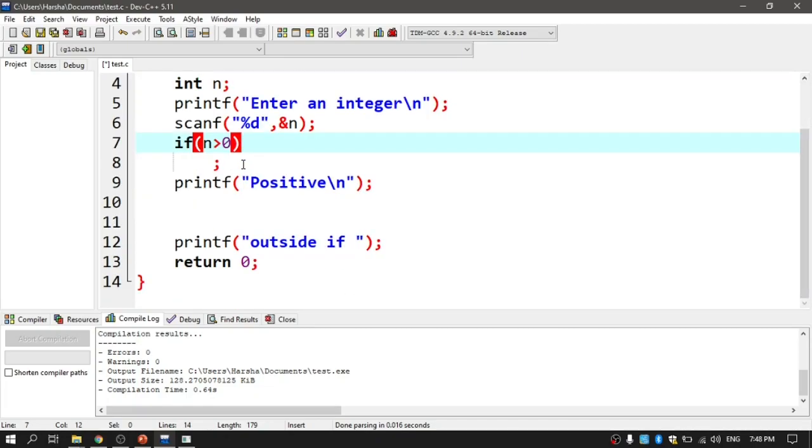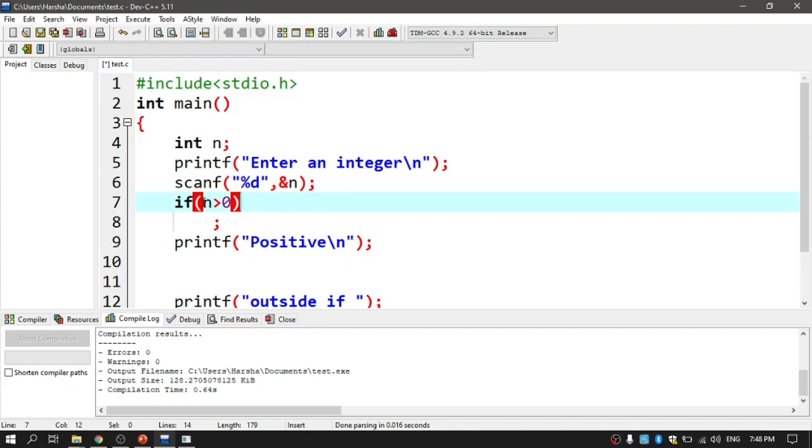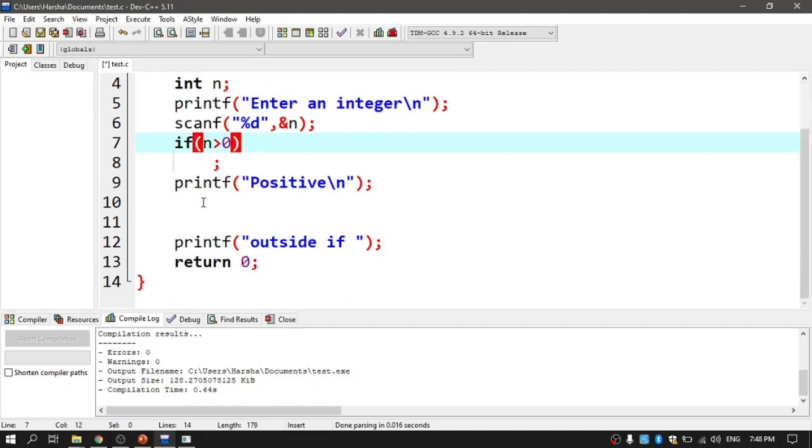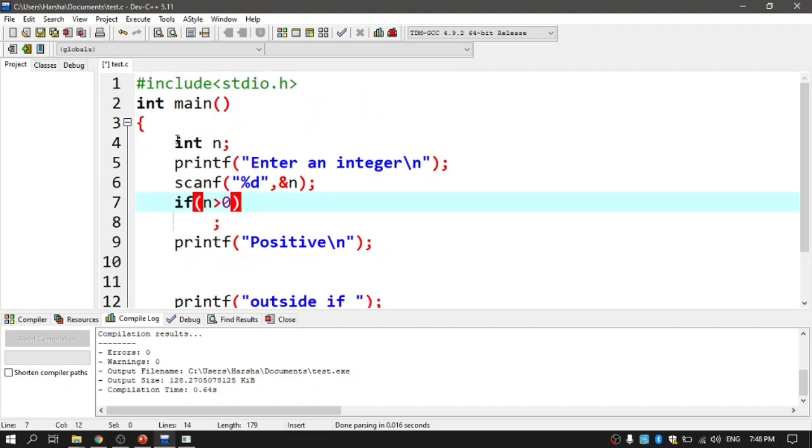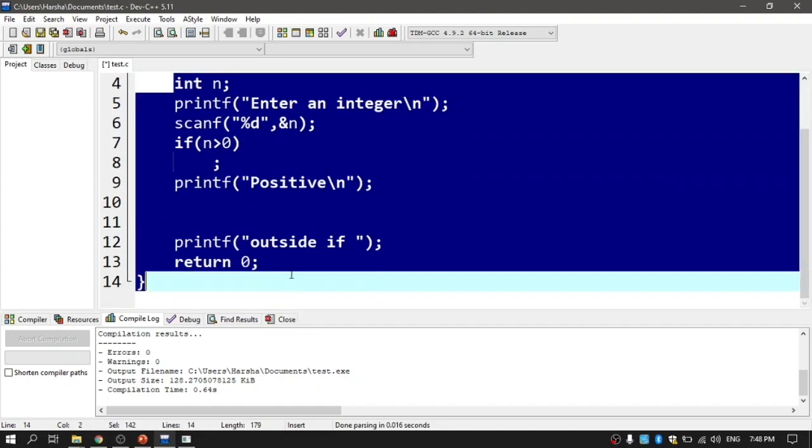Hope I have answered all the queries connected with the PowerPoint presentation I have done. And there is one more interesting point: without a semicolon, I have to print hello on the monitor. How should it be done? That is the next query. For that, let me remove all these things.